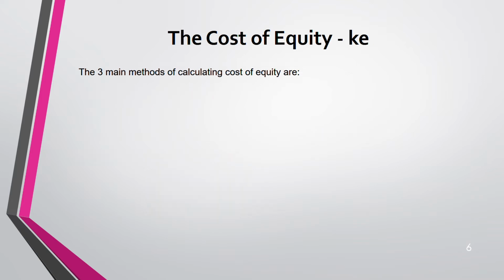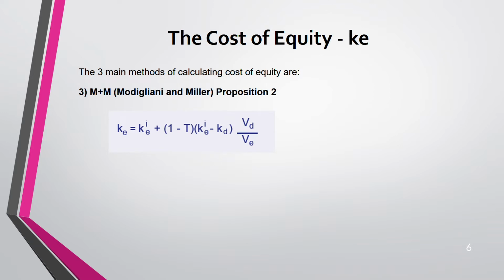Third, Modigliani and Miller's proposition 2. This is the formula. This is not always used. This is used in some places. Mostly this is used when you are given the adjusted present value calculation. Remember adjusted present value? There you use this mostly.